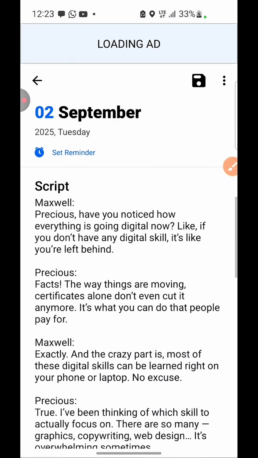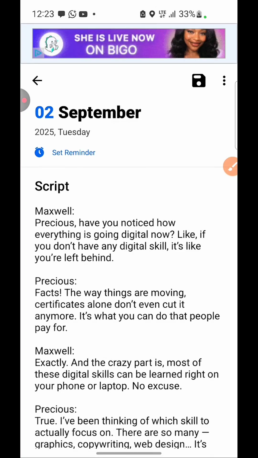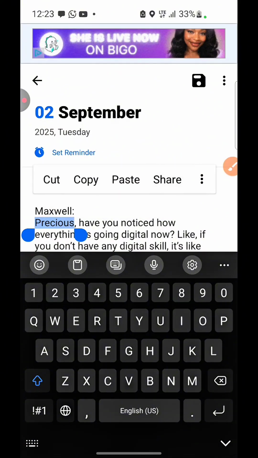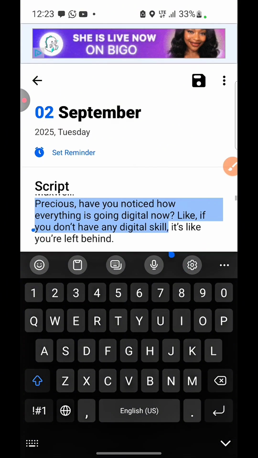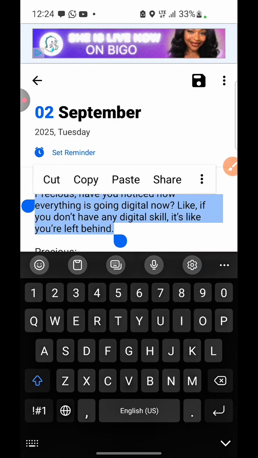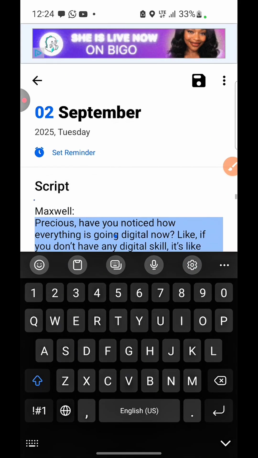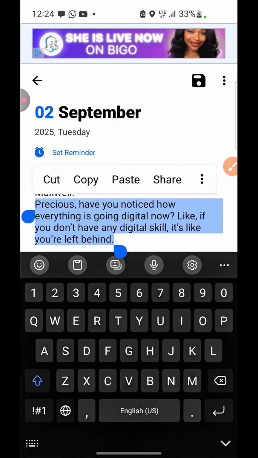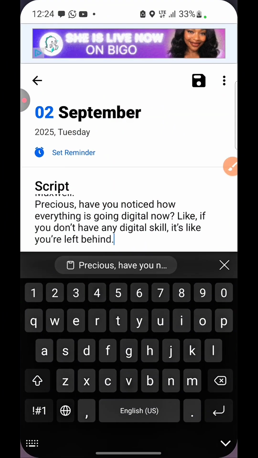So scripts. Now you can see Maxwell, right? Oh my goodness. I think what I even wrote on my script was a girl was supposed to be the other person, and the girl's name was supposed to be Precious. So let me just copy that. You can see what I have on my script here.